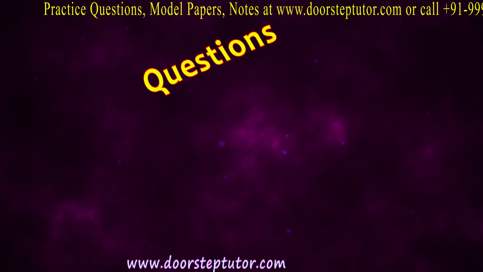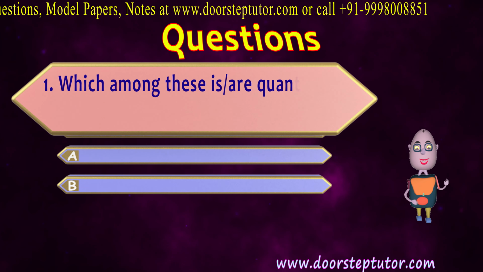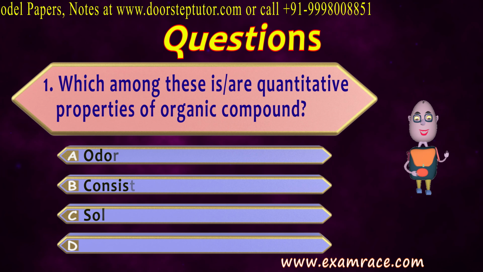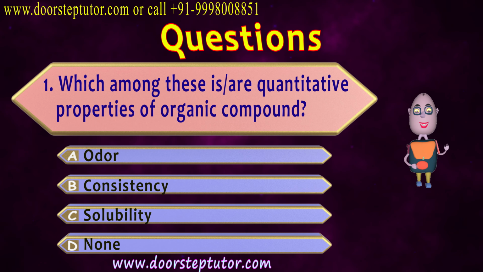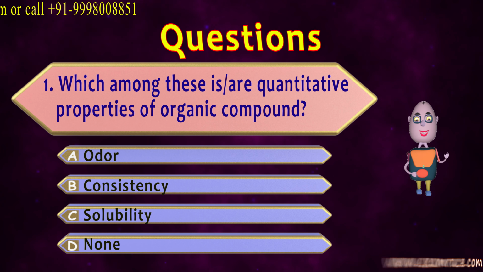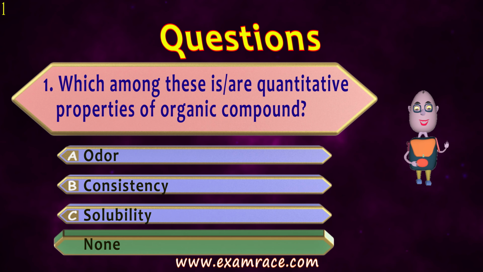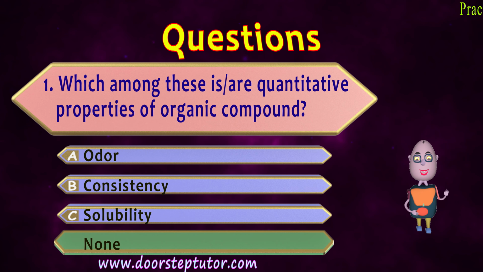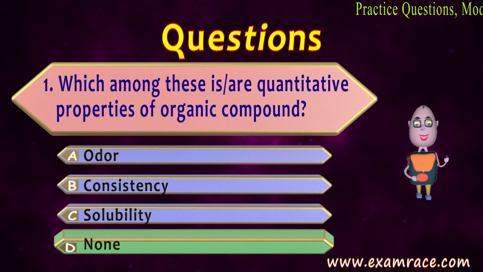Now let's discuss some objective questions related to today's topic. So first is, which among these is or are quantitative properties of organic compounds? Option A, odor; B, consistency; C, solubility; and D, none. So all the three are qualitative properties of organic compounds, not quantitative. So D, none, is the correct answer.